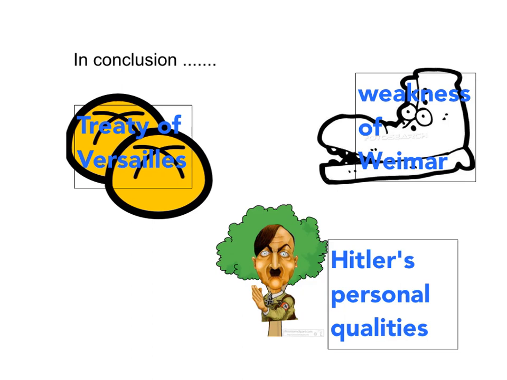One rhymes with bun, and this should help you to write, one reason Hitler achieved total power was the effect of the Treaty of Versailles. Next, I want you to think of a shoe with a weak toe. Two rhymes with shoe, and I want you to use this to write, another reason was the weakness of the Weimar government. Finally, I want you to think of a tree with a picture of Hitler on it. Three rhymes with tree, and I want you to use this to write, finally, there was Hitler himself. His leadership, ideas and personal qualities were also important in attracting support for the Nazis.